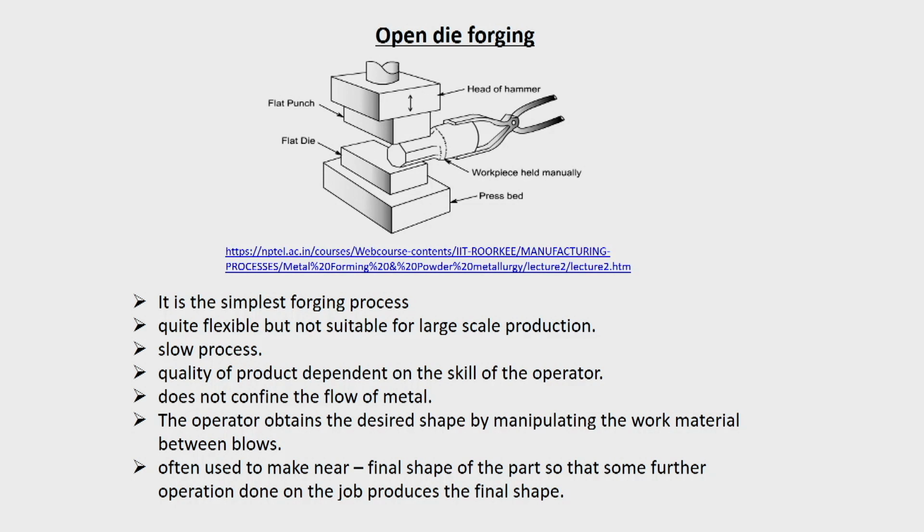So, let us come to the open die forging process. This is a typical schematic downloaded from the net, from a web course telecast under an NPTEL course.